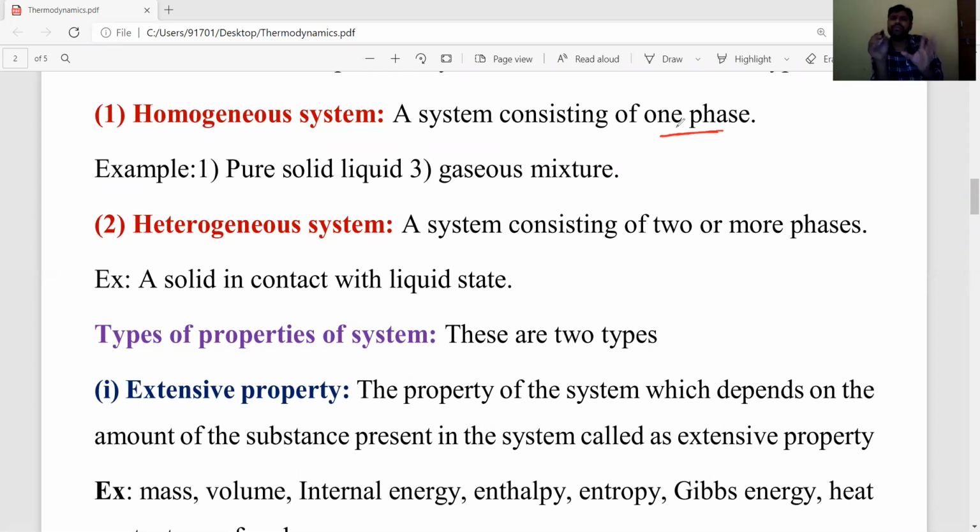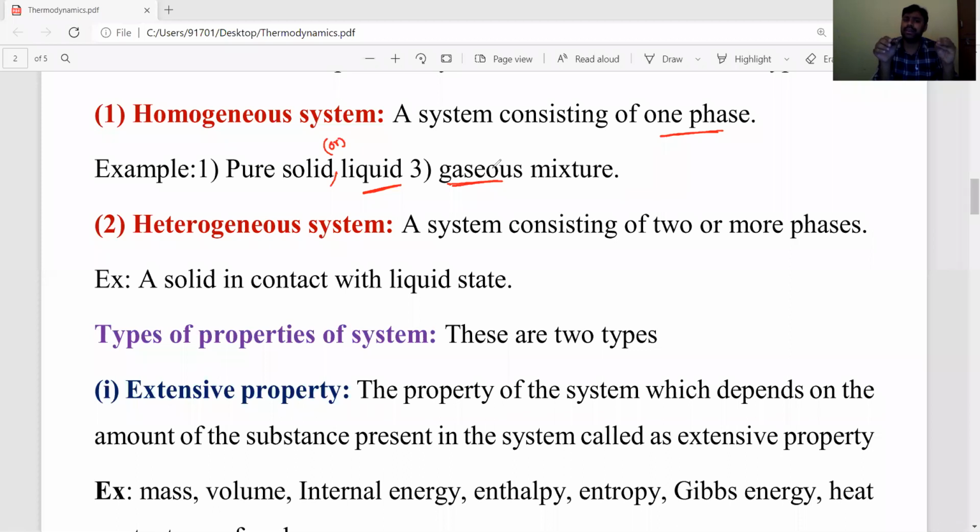Single phase means only one component is present: pure solids or pure liquids. Such types of compounds belong to a homogeneous system, or a gaseous mixture also. The gaseous mixtures we already discussed in the offline classes. A gaseous mixture is also an example of